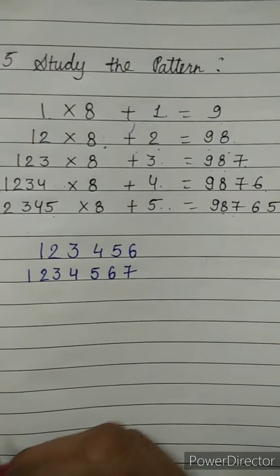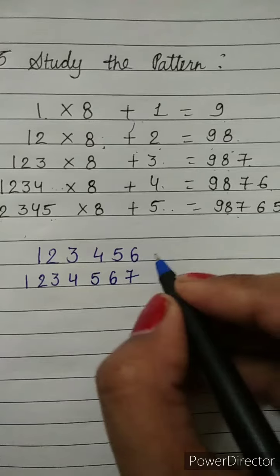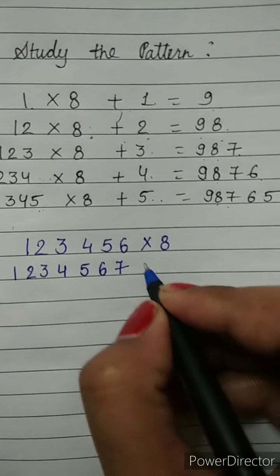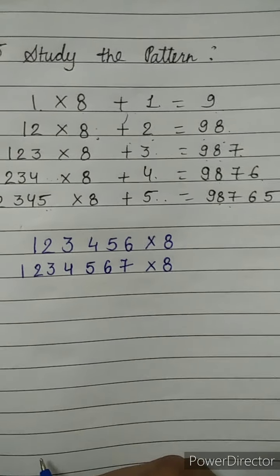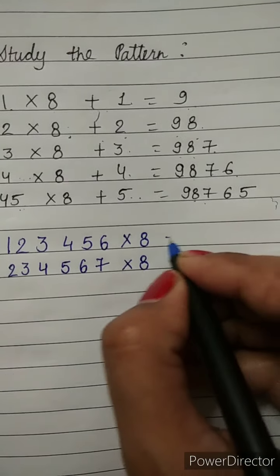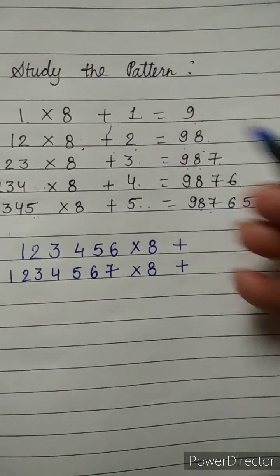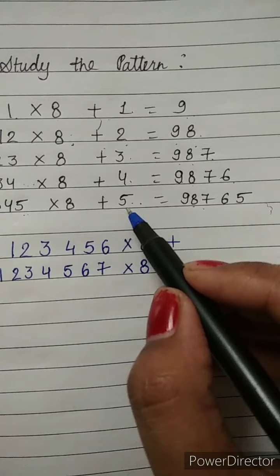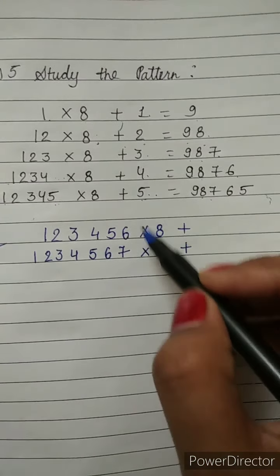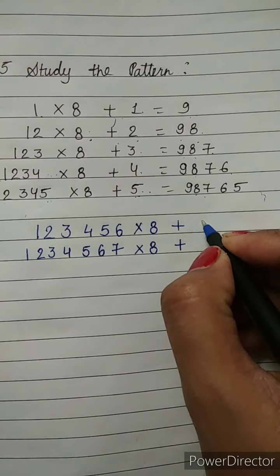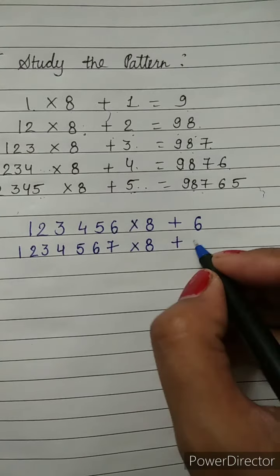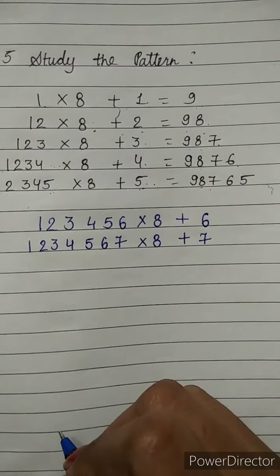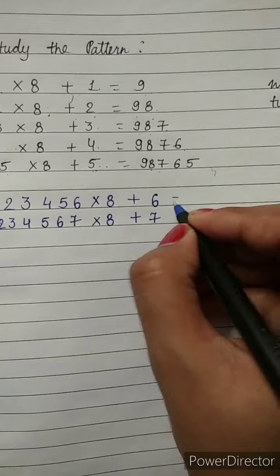We have already seen that the number will multiply by 8 only, so here it is also multiplied by 8. In that we have to add one number. Till in the question we added till 5, so in the next step it will add through 6, in the next step it will add through 7. So how will their answer come?